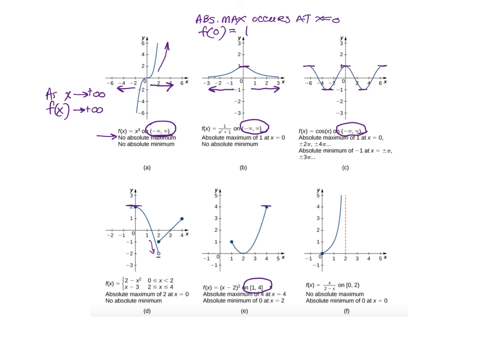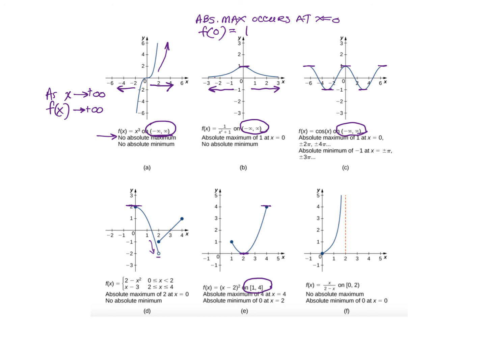We would again write the absolute maximum is 4, and it occurs at x equals 4. Just happens to be the same value. And the absolute minimum, don't say this is the minimum. This is not the minimum. The minimum actually occurs here, right? The minimum is 0, and it occurs at x equals 2.